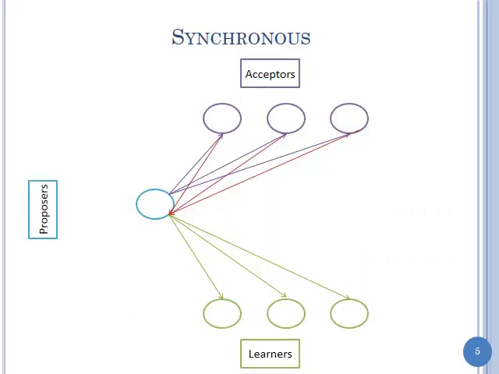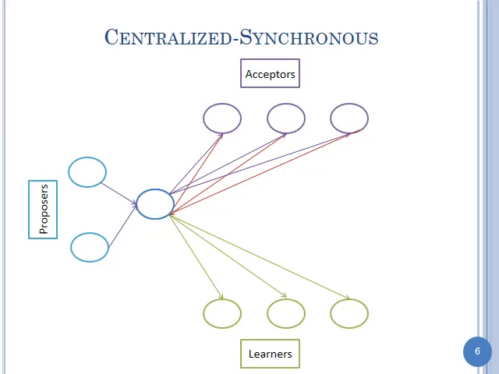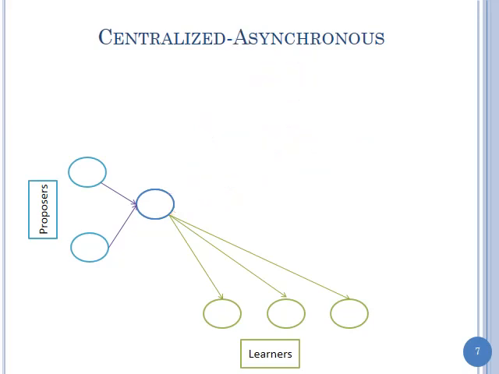So we go from a synchronous system like this, where each proposer was sending data directly, to a centralized synchronous system where all proposers send to one proposer, which goes and sends the data out. Okay? And this is the case when we have centralized synchronous. We can also have centralized asynchronous, where again, we don't want any feedback, we just want synchrony, and we just learn through this guy so that we serialize things.